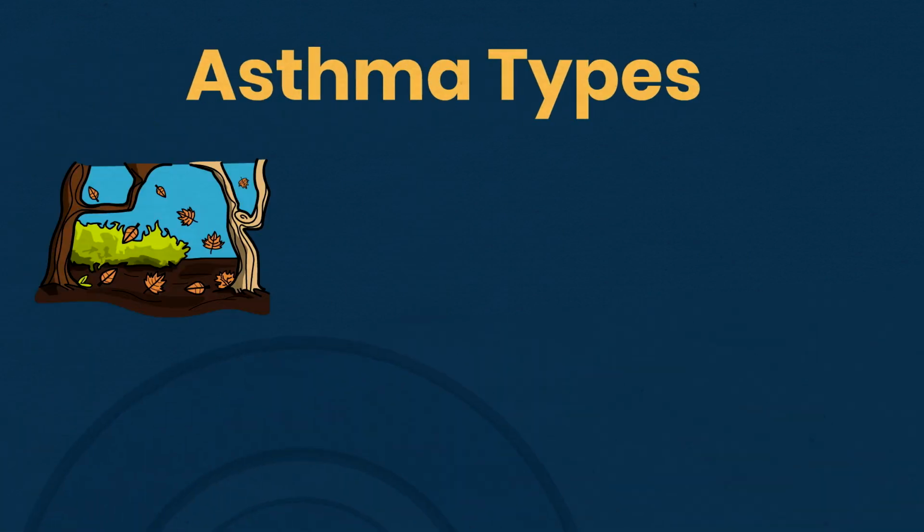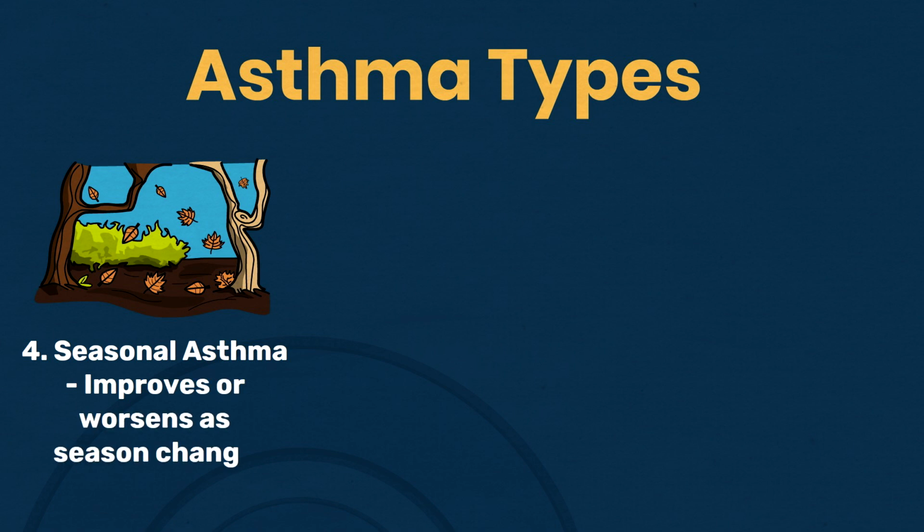The fourth type of asthma is seasonal asthma. Seasonal asthma improves or worsens as the season changes. Examples of triggers include cold weather or different types of pollen.